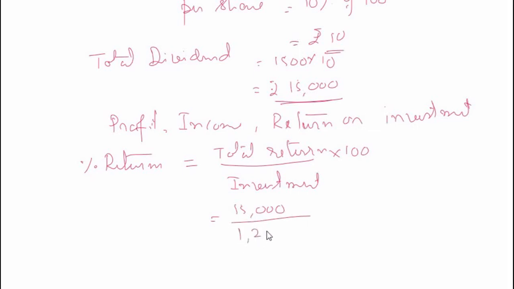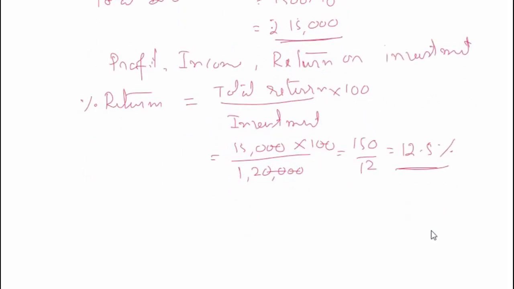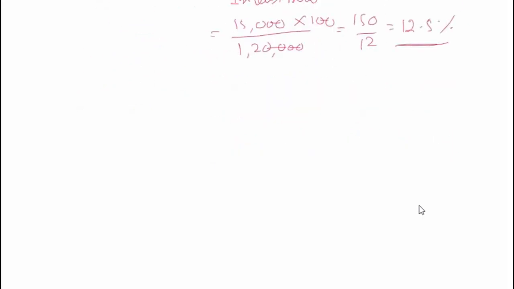I invested here 1,20,000 into 100, two zeros cancel, that is 150 divided by 12. So this is 12.5%. So my percentage return here is 12.5%.